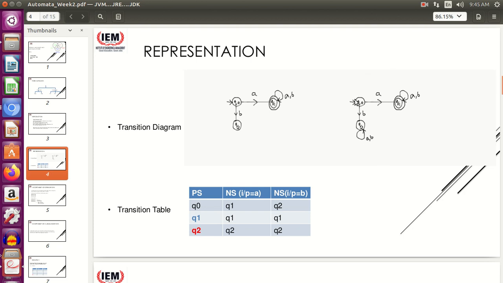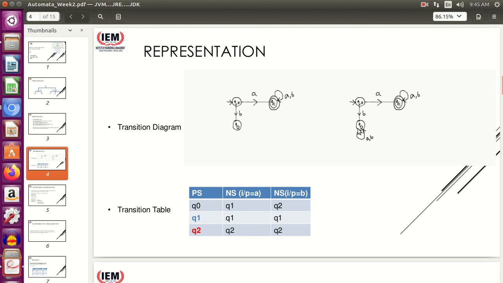My main concern was Q0 to Q1, and for that all the transitions are present. So I would request you to check state wise. For Q0 I have both the transitions. For B, A, fine, it's good to go. For Q1 I have both the transitions. For A comma B, it's good to go.